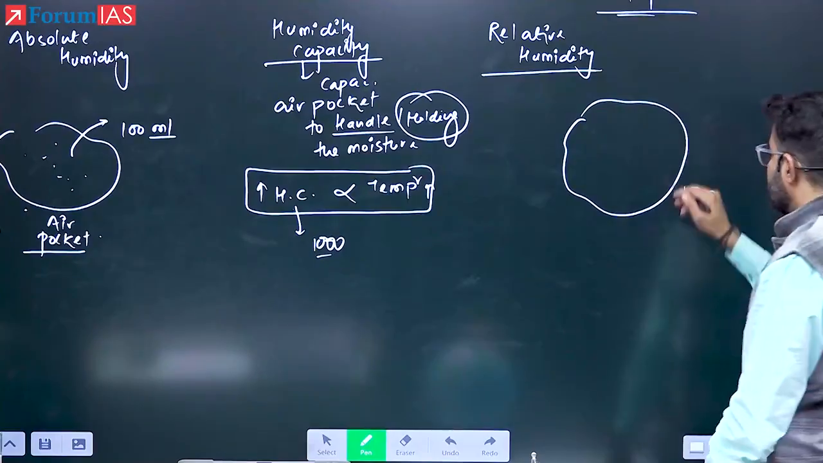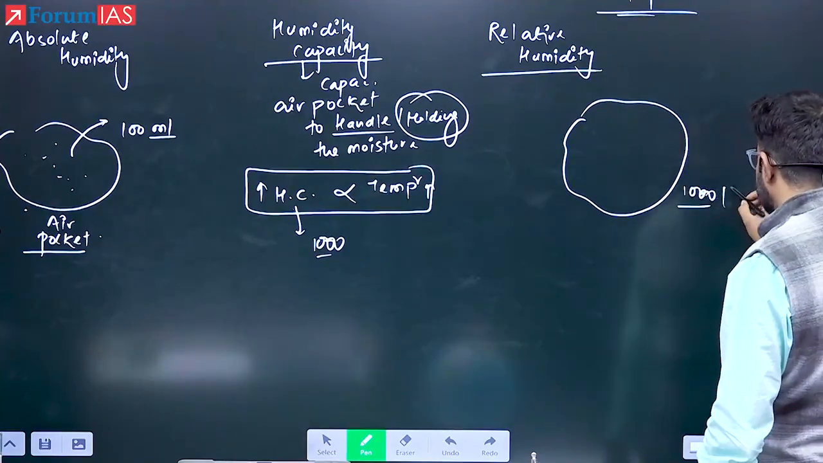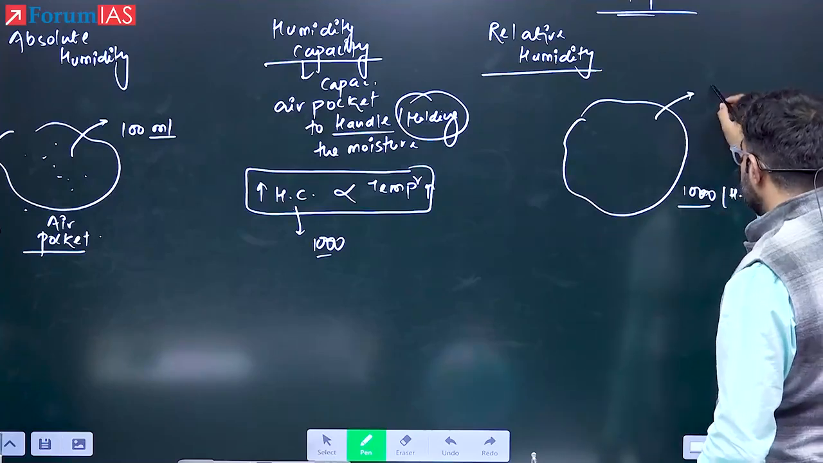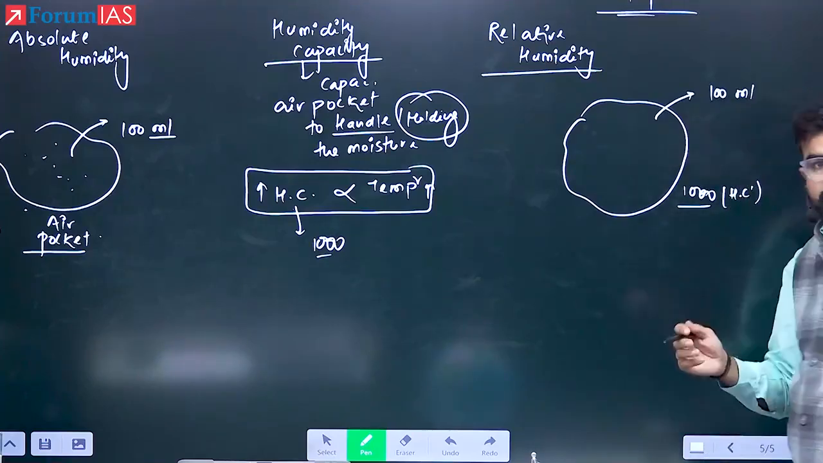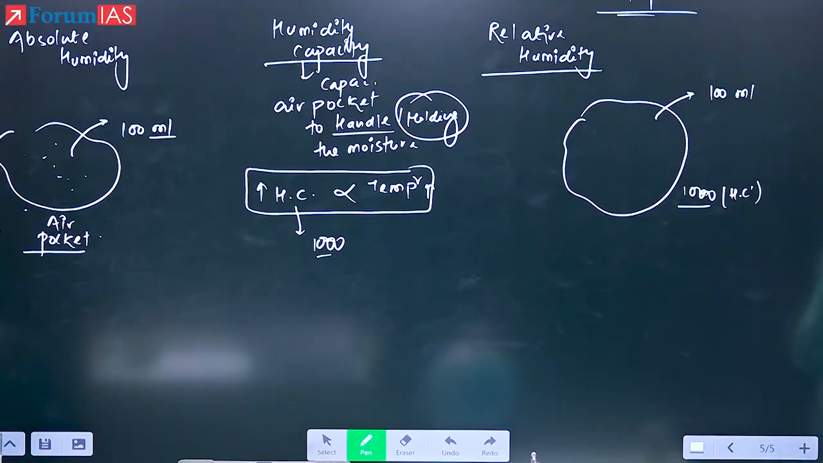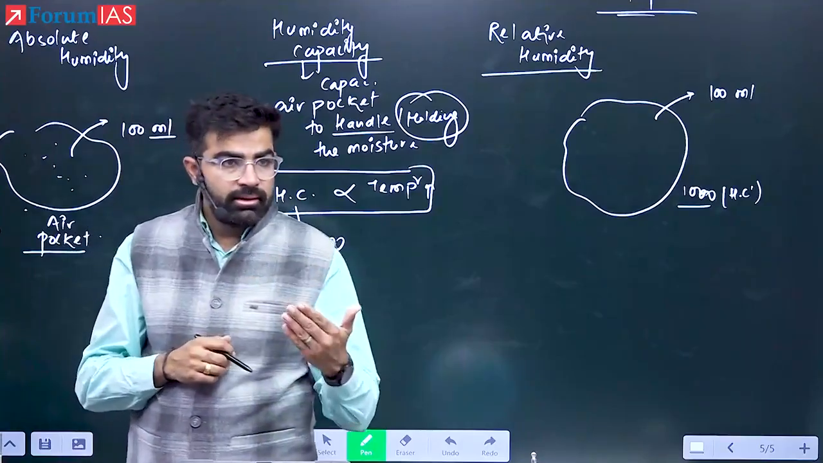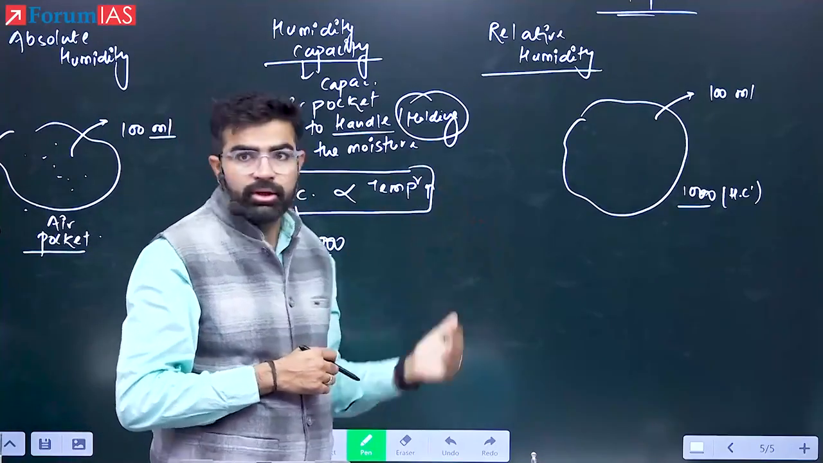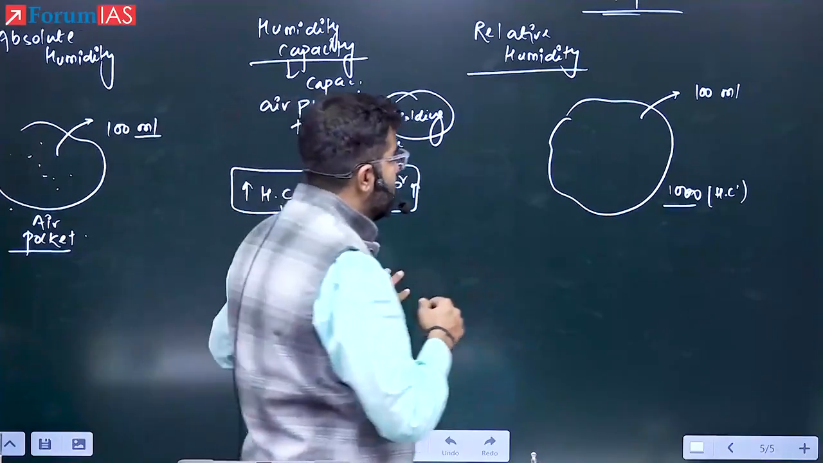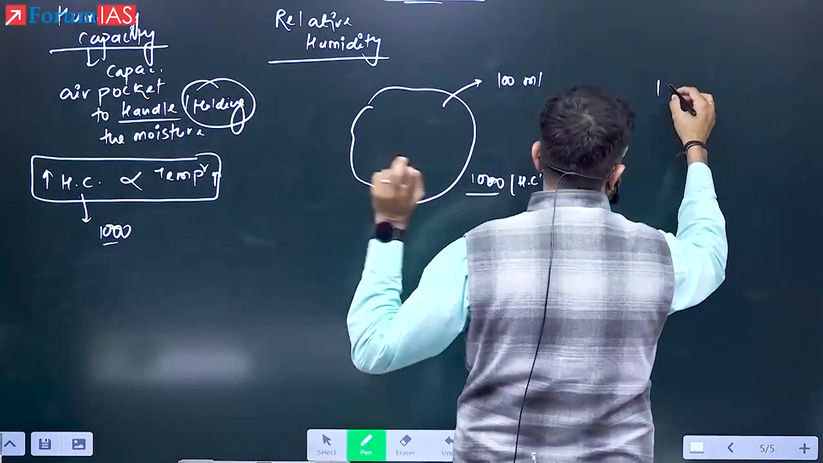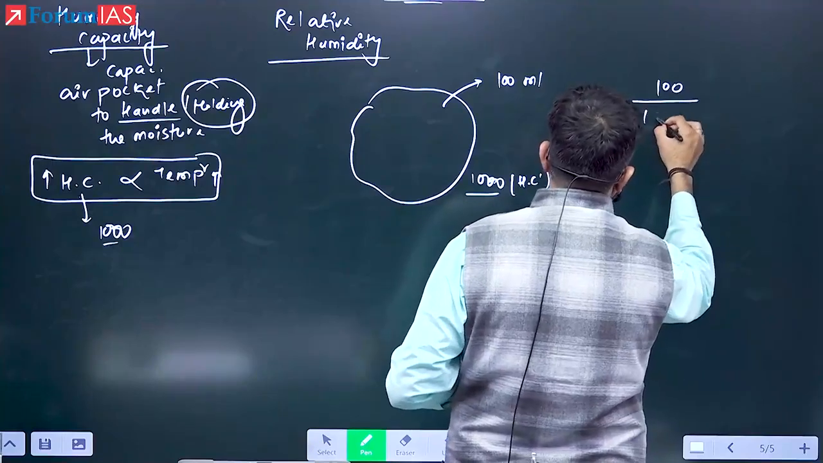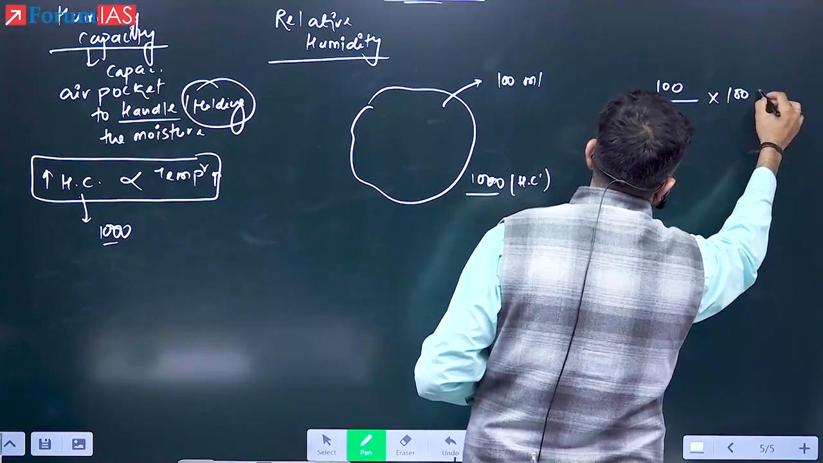Yes or no? Yes. Now see here, out of 1000 ml of HC, how much moisture is present right now? 100 ml. It means in terms of percentage, how saturated is it in terms of water vapor? It is only 10%. Yes or no? Yes. Relative humidity is the measure of how moist or humid your air pocket is. If we derive this relative humidity according to your formula, you must have used 100, 1000, and then multiplied with 100%.